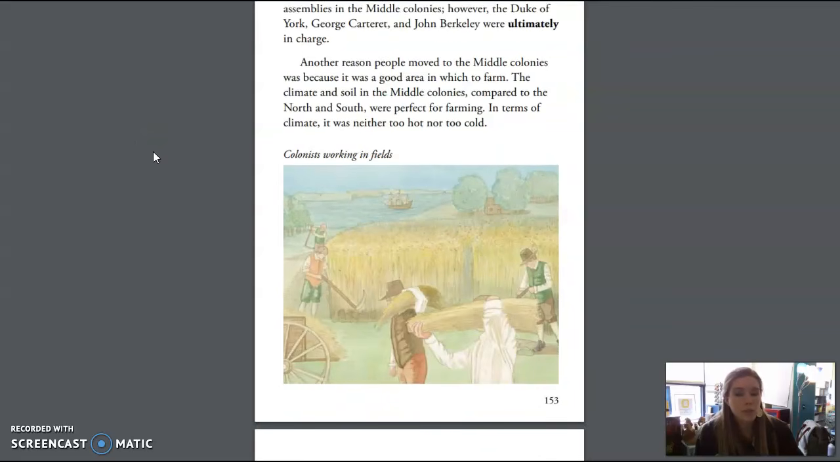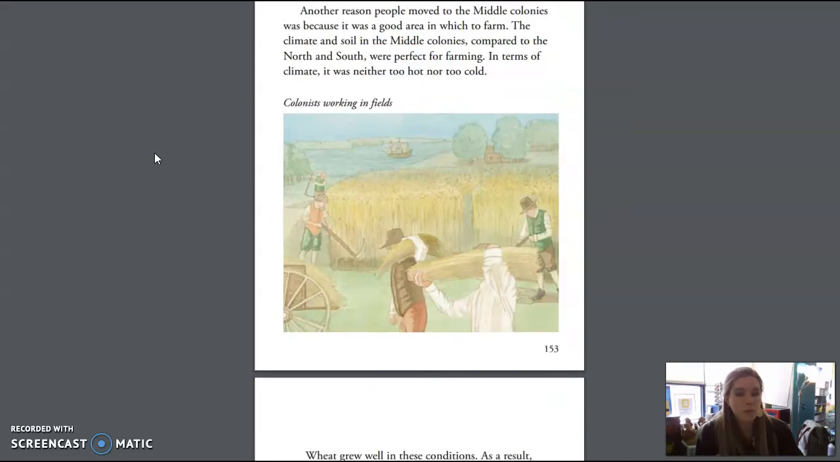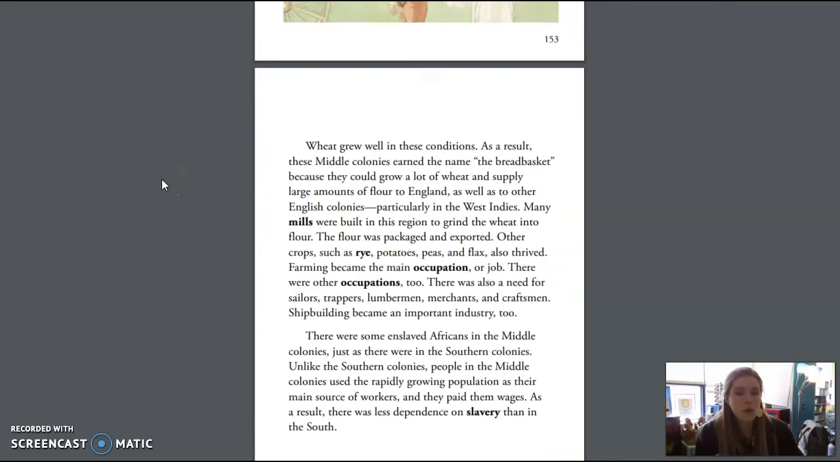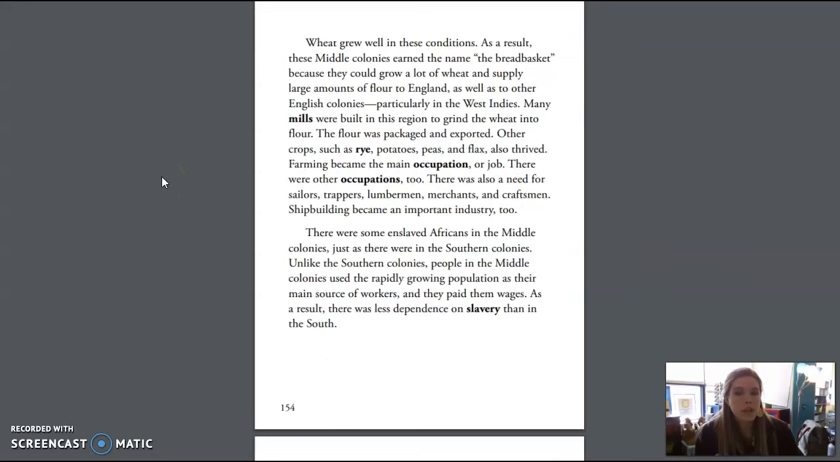Another reason people moved to the middle colonies was because it was a good area in which to farm. The climate and soil in the middle colonies compared to the north and south were perfect for farming. In terms of climate, it was neither too hot nor too cold. This is an image of colonists working in fields. Wheat grew well in these conditions. As a result, the middle colonies earned the name the breadbasket, because they could grow a lot of wheat and supply large amounts of flour to England, as well as to other English colonies, particularly in the West Indies.